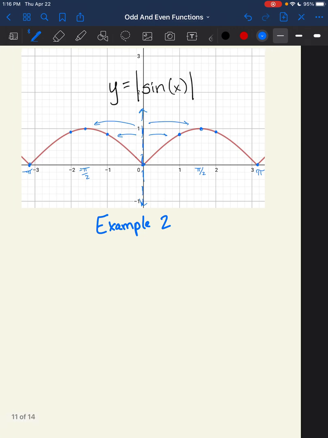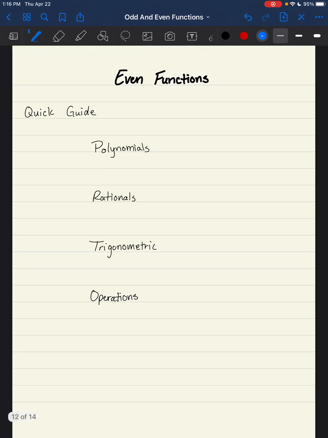So now that I've shown you some examples, I'm going to go ahead and make sure I mention again that quick guide of how to identify some even functions. For polynomials, it's pretty straightforward. Just like when I was doing odd functions, we looked for only odd exponents. Well, for even functions, we're looking at only even exponents, okay? Now, the important part there is to remember that I had that function y = x² - 5 earlier. Well, that 5 does have an even exponent. It's x to the 0. So like I said, we're looking for even exponents there.